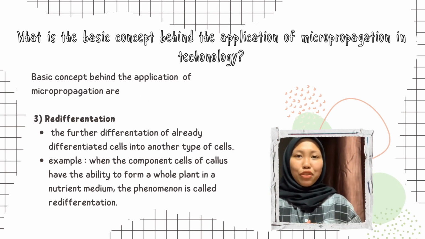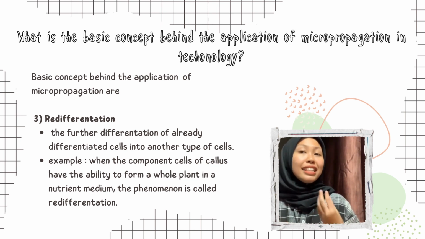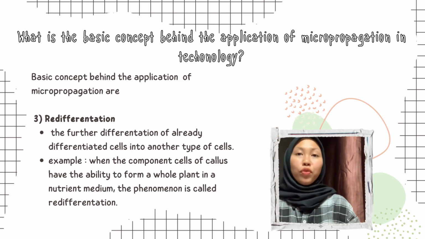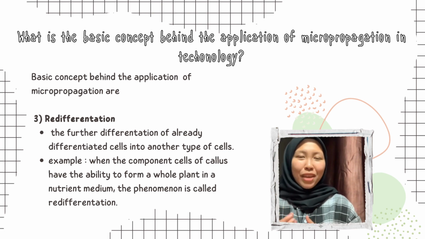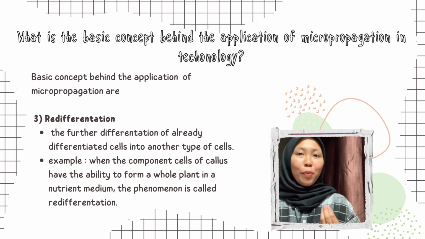Next is redifferentiation. Redifferentiation is the further differentiation of already differentiated cells into other types of cells. For example, when the component cells of callus have the ability to form a whole plant in a nutrient medium, the phenomenon is called redifferentiation.